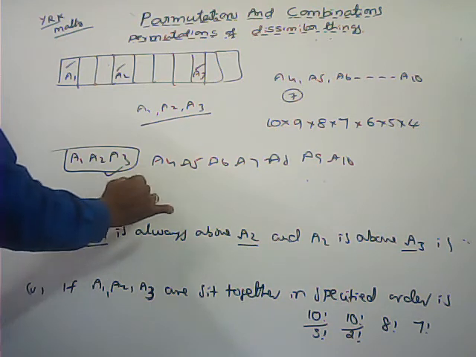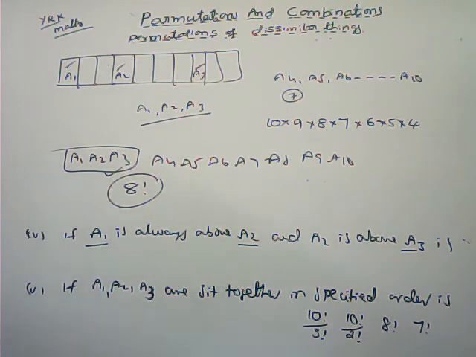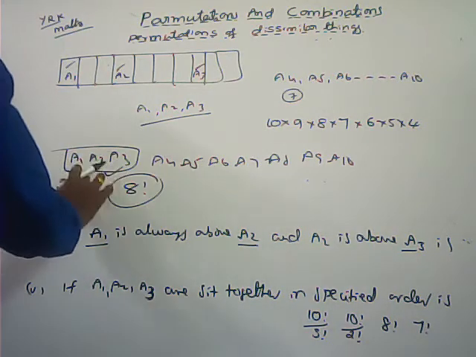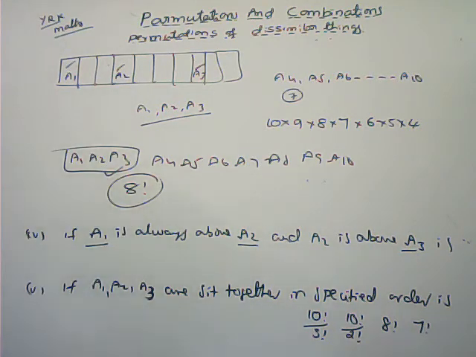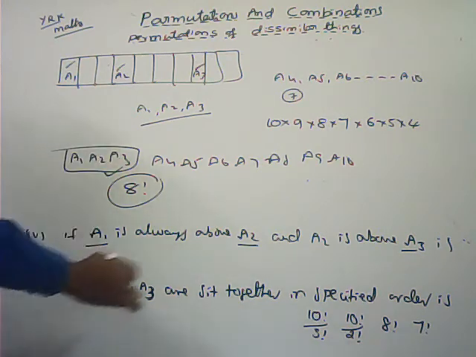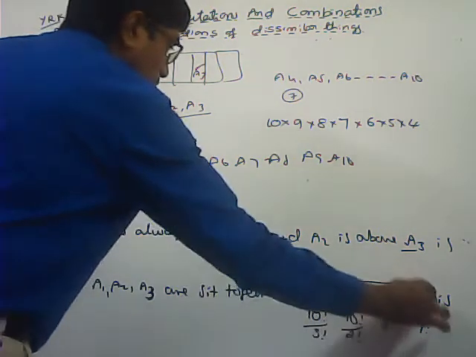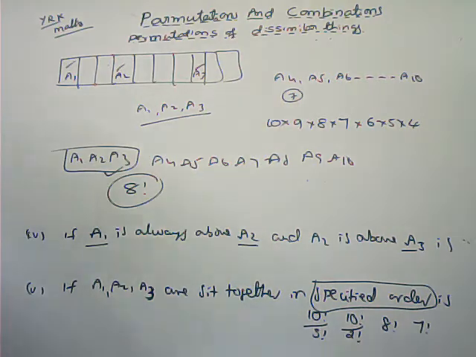Total how many objects are there? 8 are there. 8 can be arranged among themselves in 8 factorial ways. Total 7 plus 1, 8 are there, 8 factorial. But here we can't interchange. Always they sit in a specified order, a particular order only. That can be done in only one way.